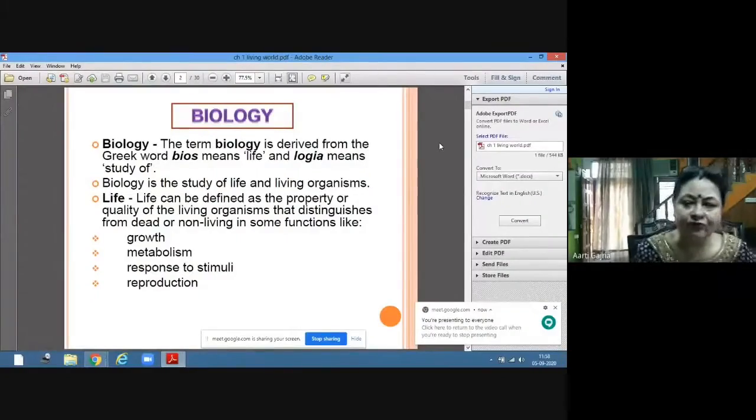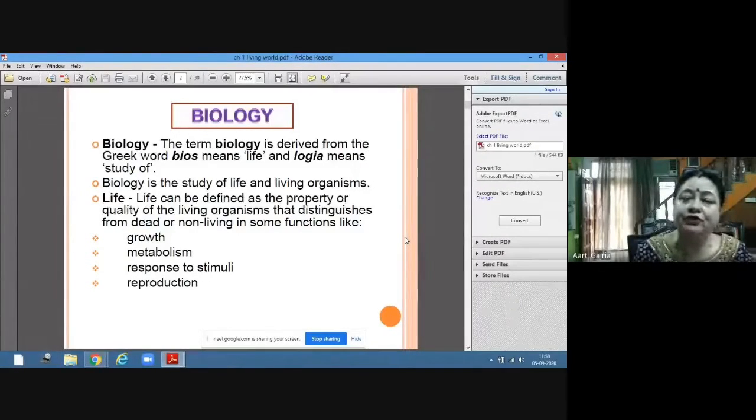Biology is derived from the Greek word bios, which means life, and logia means study. So, study of life, the branch of science where we are studying about the living organism. Biology is the study of life and living organisms. Life can be defined as a property or quality of the living organism that distinguishes it from dead or non-living in some functions.